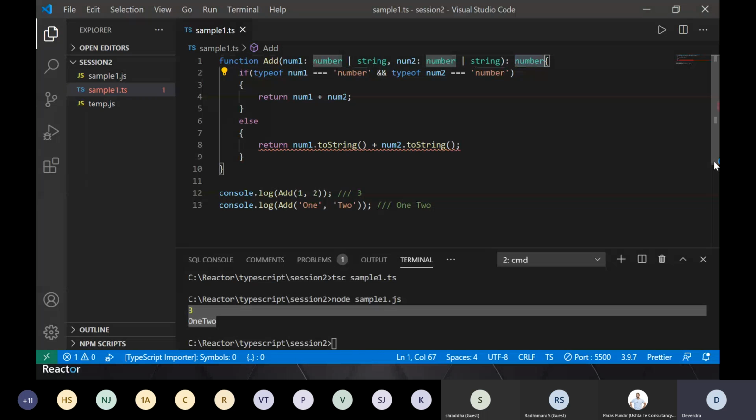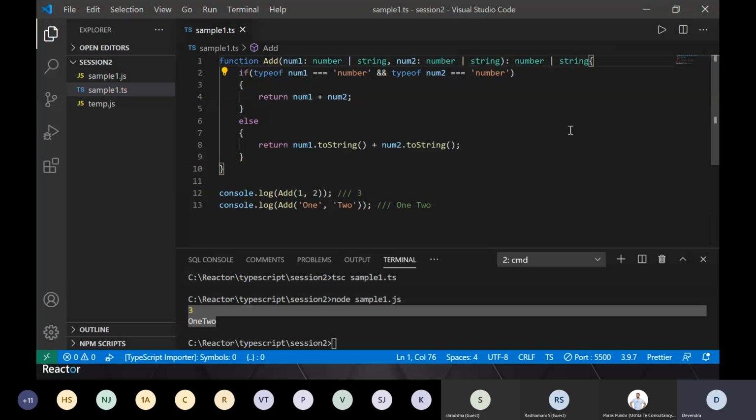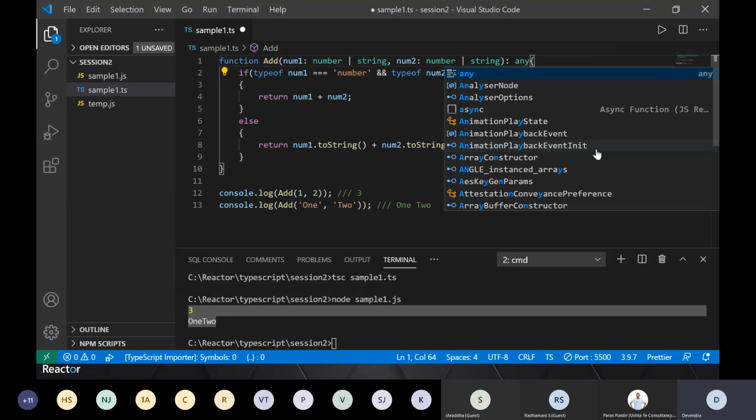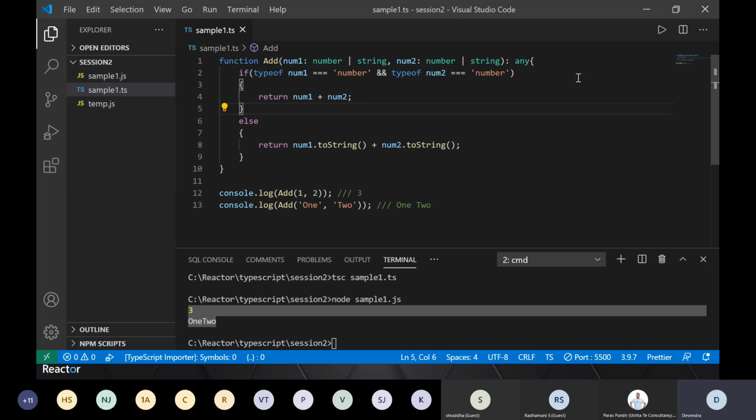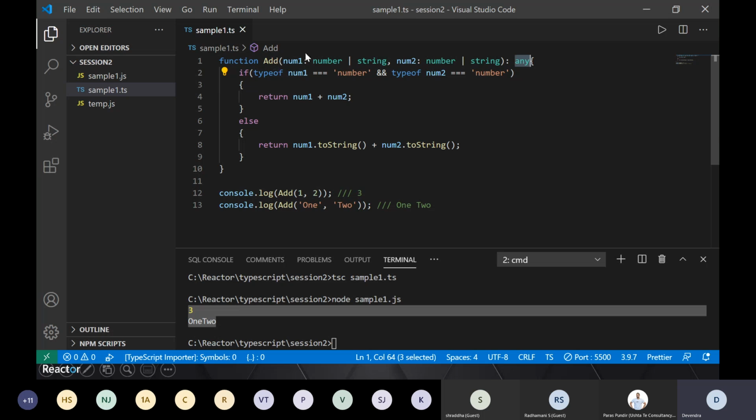So one way is to say that the return type is number or string, or probably I can say the return type is any. Depending on your need, you can take any one of these. That's where any will be useful, in scenarios where certain variables can have any kind of object during runtime. So that's about any and union type. You will find these two getting used in many places.